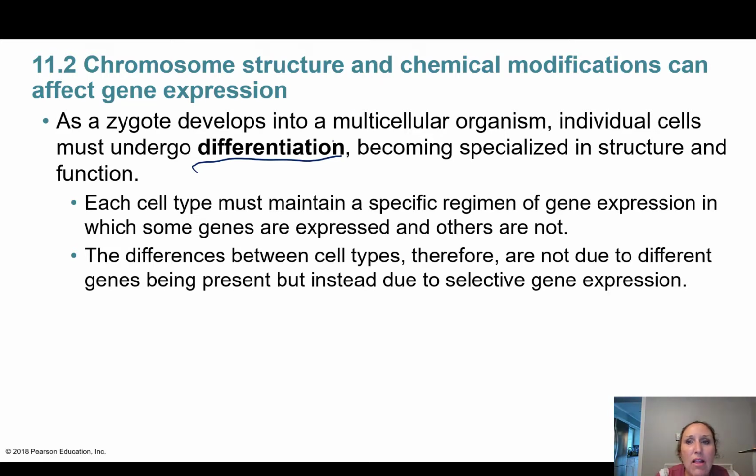So each cell has to have only certain parts of the DNA being shown or being expressed. The rest of it, like if you're a heart cell, you don't want the nerve cell proteins being made in your heart cell. First of all, it would mess up how the heart performs, but also it's a waste of energy. So the differences between the different types of cell are due not to the DNA. The DNA in every cell is the same, but to selective gene expression.